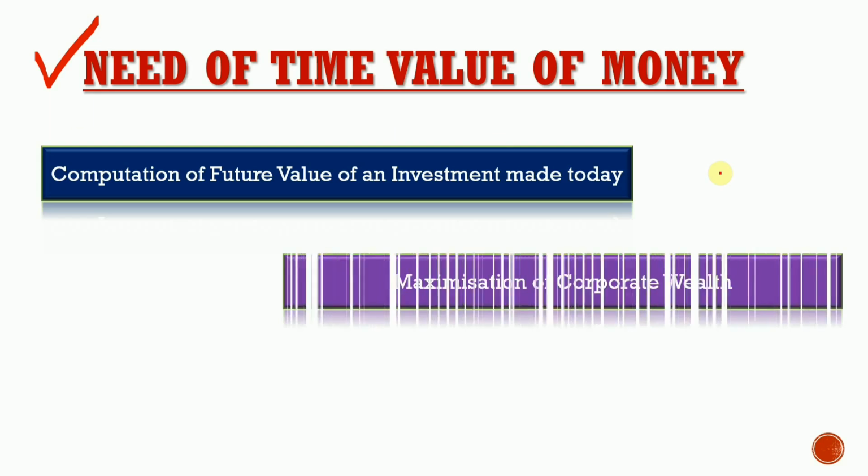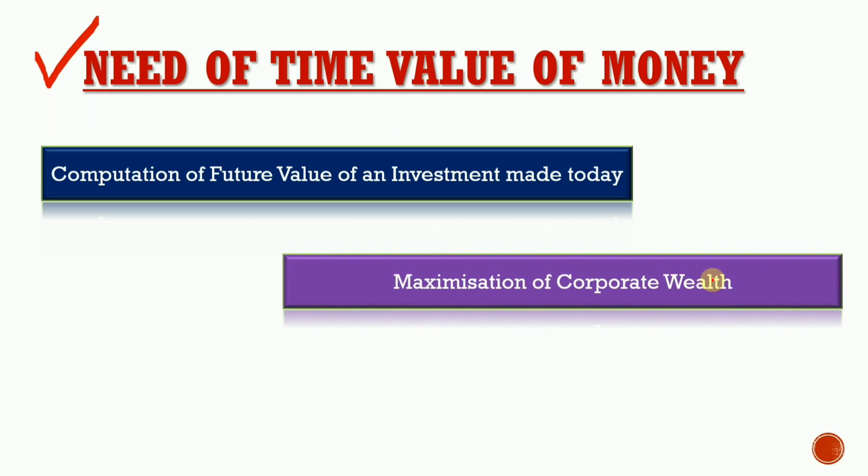Okay. Next comes maximization of corporate wealth. The concept of the maximization of corporate wealth necessarily involves the study of the time value of money. This is because the benefits that a firm expects to receive from an investment are usually spread out over a period of time.